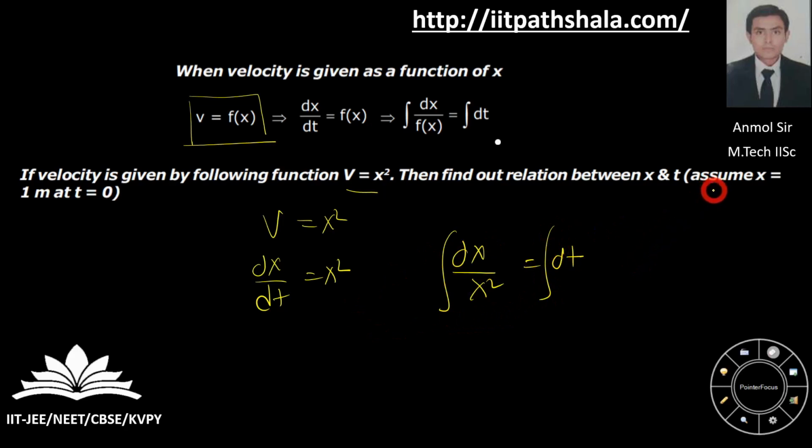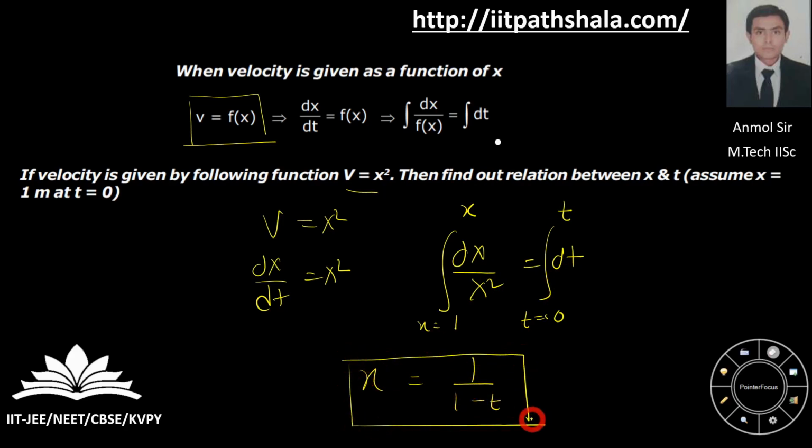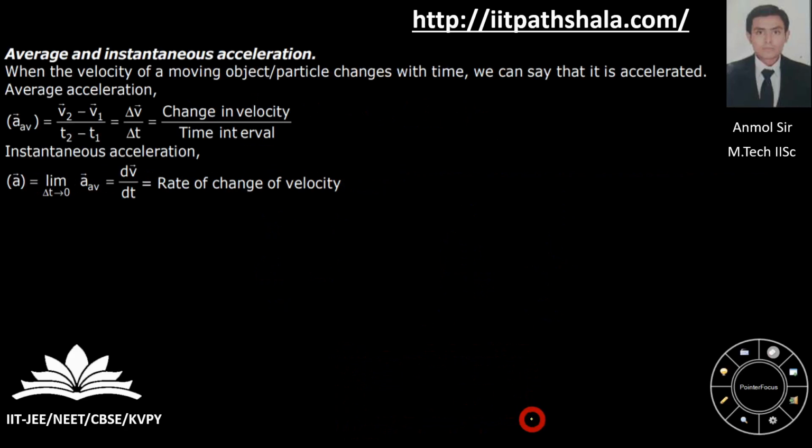For example, here he has given that at time t equal to 0, x is 1, and you are moving to any arbitrary point, let us say x, at time t. You can integrate the following and you will land up with 1 by (1 minus t). You can do the integration by yourself. Okay, now let us move to the next one, which is average and instantaneous acceleration.